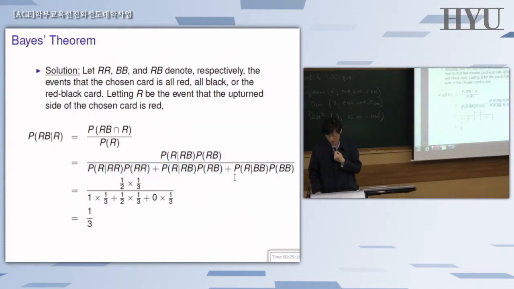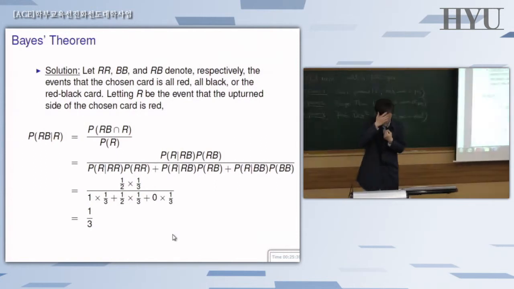And then the last conditional: knowing that the chosen card is all black, what are the chances that the upturned side is red? Of course 0. That's impossible, because it's all black. And similarly the probability of double B is also 1/3. So if you place these numbers into the right places, you see that the final answer should be 1/3, which is Bayes theorem.